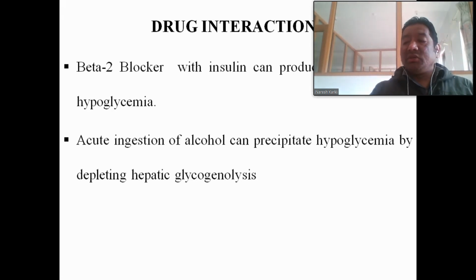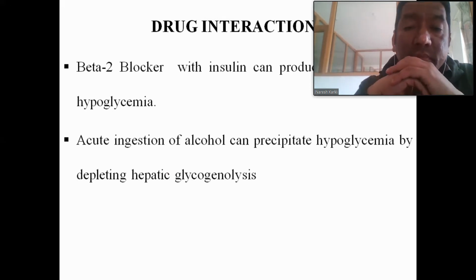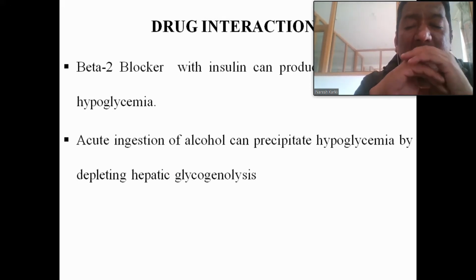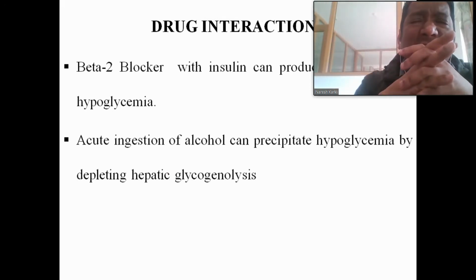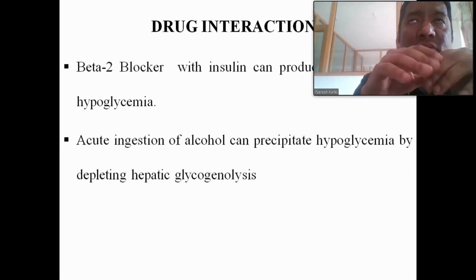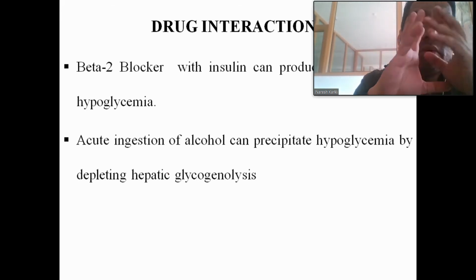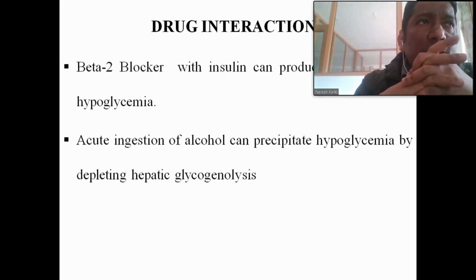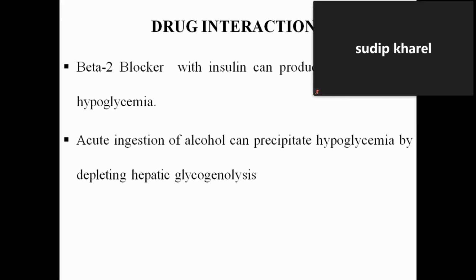So what could be the drug interactions? We know that insulin can prolong the hypoglycemia. When the patient is on insulin therapy and also on beta blockers, if you suddenly develop hypoglycemia, that is, the plasma glucose level falls, the patient is not made aware by the signs.